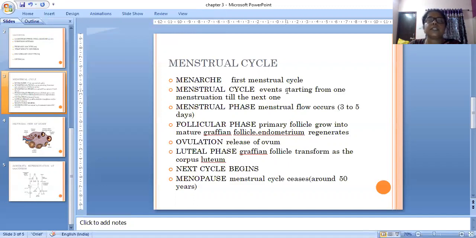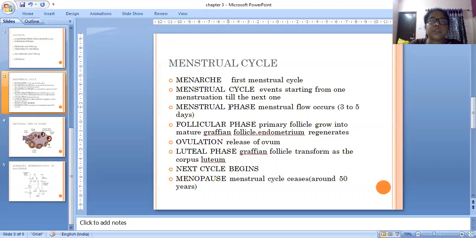So menarche is the first menstrual cycle, and the menstrual cycle means the events which occur from one menstruation till the next one occurs. That is the definition of menstrual cycle. Now the menstrual cycle can be divided into 4 phases.